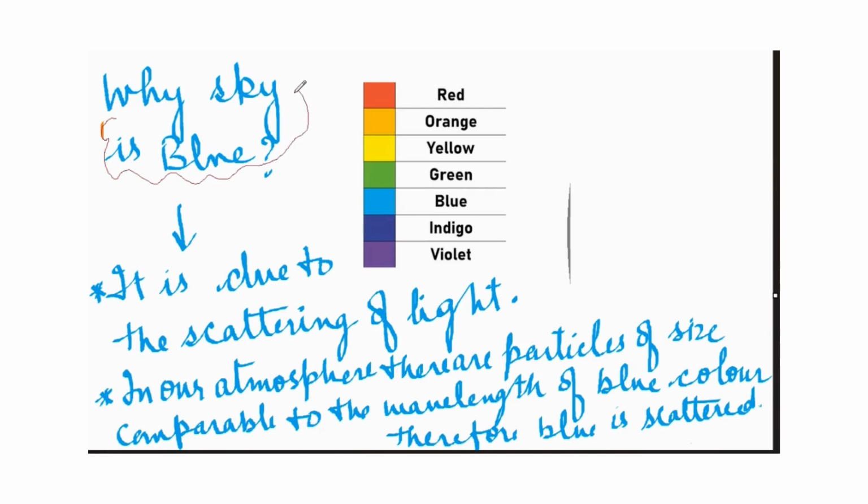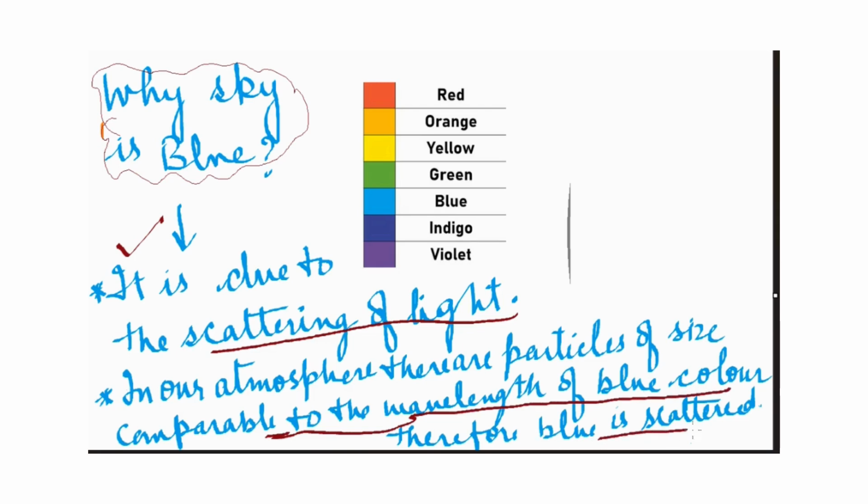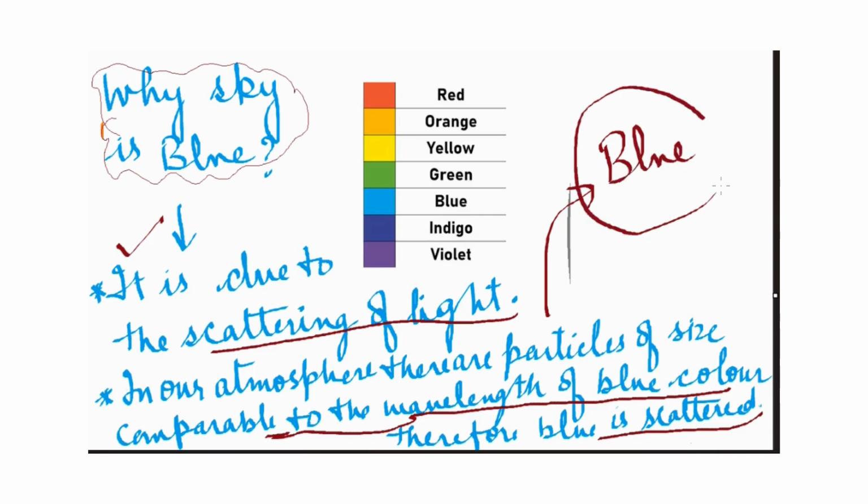So students, if we try to conclude why our sky appears blue, we can say that it is due to the scattering of light. And how? In our atmosphere there are particles of a size comparable to the wavelength of the blue color. Therefore blue is scattered, and hence, because blue color is scattered, we say that our sky appears blue. Hope students you have understood the phenomenon of scattering.